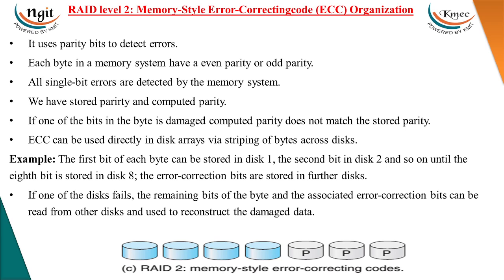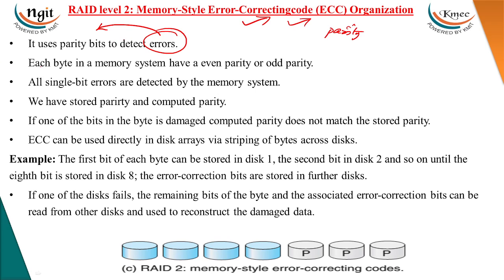Okay, so next one, RAID level 2, is different from 0 and 1. In RAID 2, we use error correcting codes instead of maintaining a separate disk for recovery redundancy purposes. Here we will use error correcting codes with the concept of even parity and odd parity. If there are any errors in the disk, those errors will be identified by these particular parity bits.